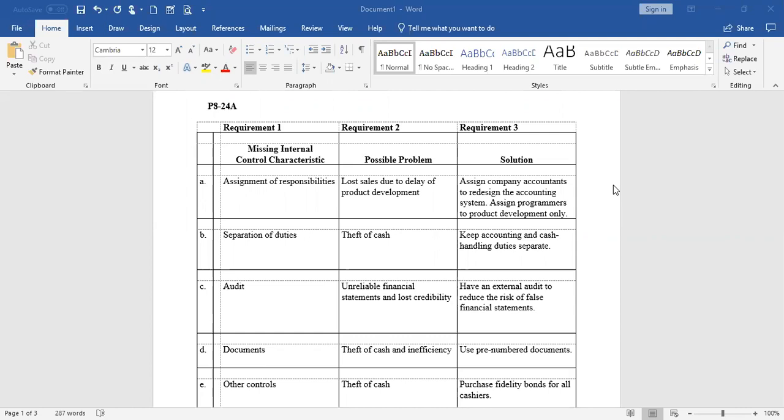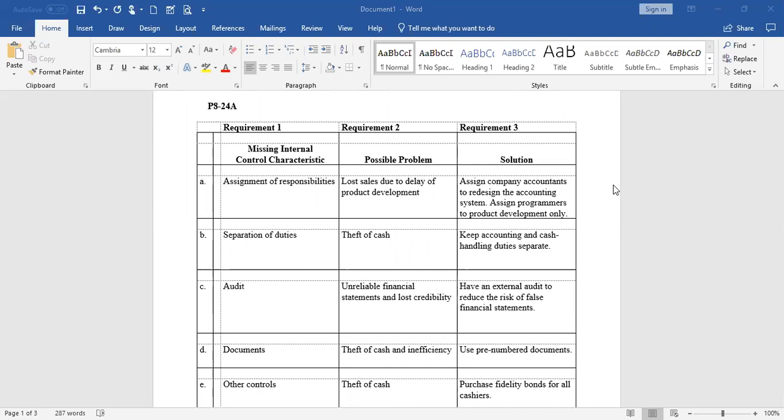What's the problem? Norma has too much control over the cash, so there's a problem with separation of duties. She could have stolen it. You just don't assume it. She may have inherited money or something, but you want to be aware of that. Keep accounting and cash handling duties separate. So whoever is actually handling the cash should not be making journal entries or creating the bank reconciliation.